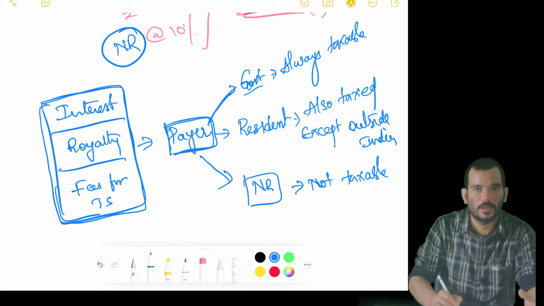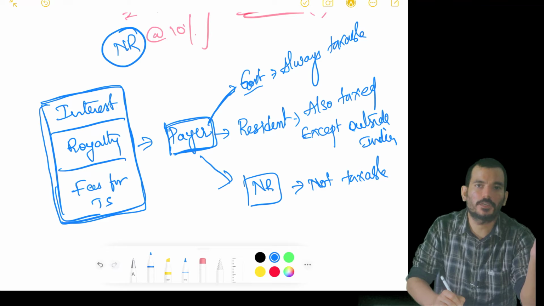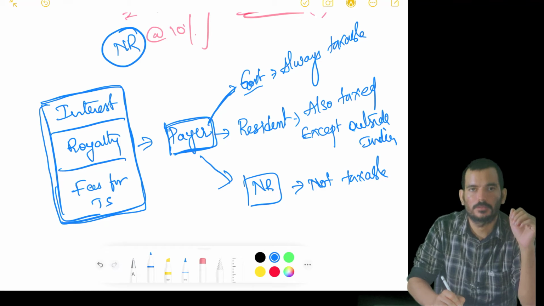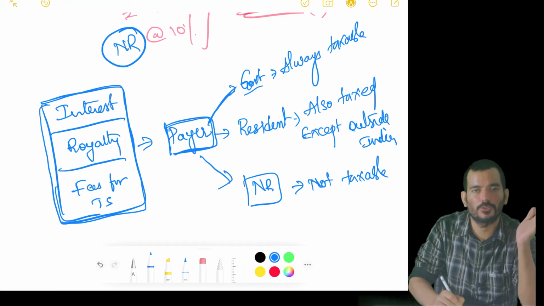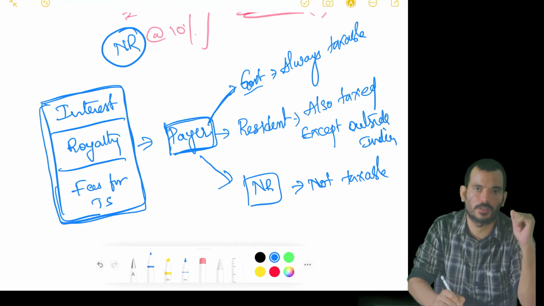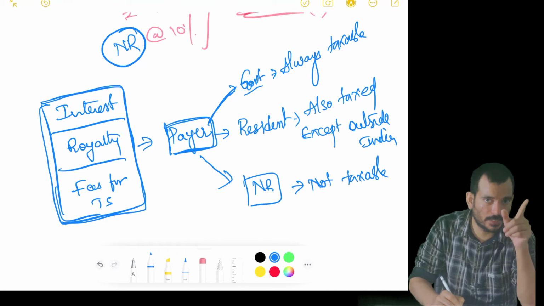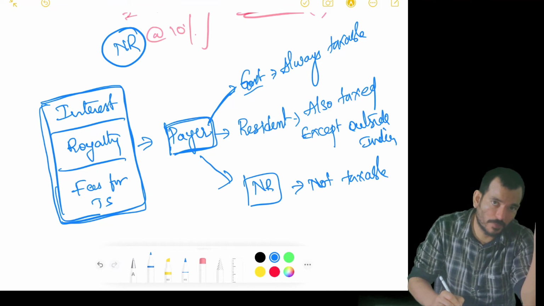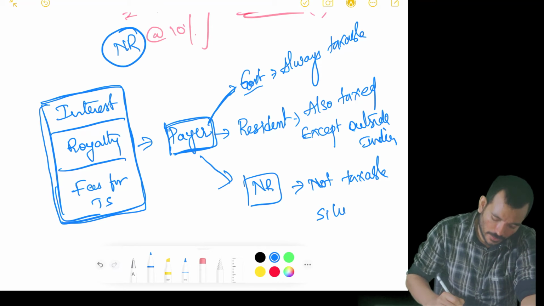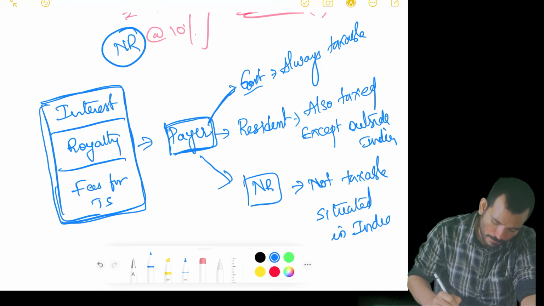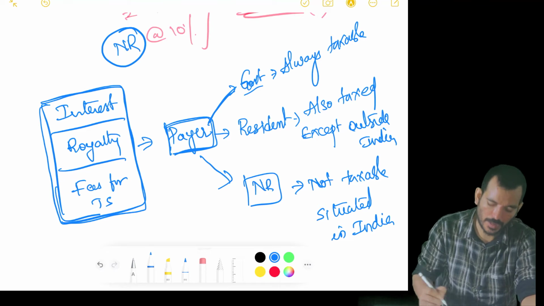Why not taxable? Understand, a UK person is taking a loan from a US person. He is not even coming to India. Why should he pay the tax? Both are non-residents only. It's always not taxable, except if he is using that money to be invested in a business situated in India, then it is taxable.